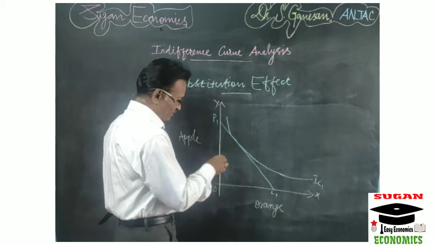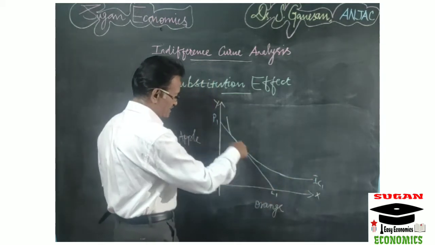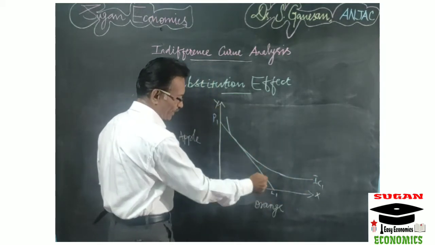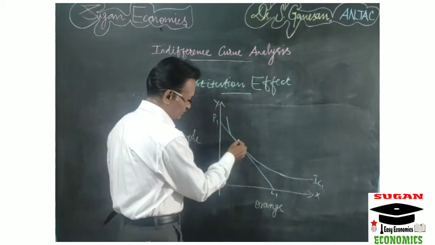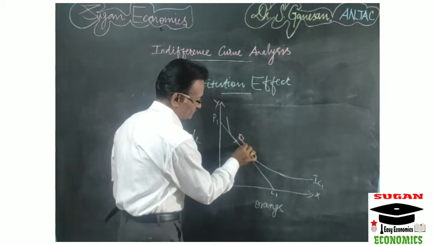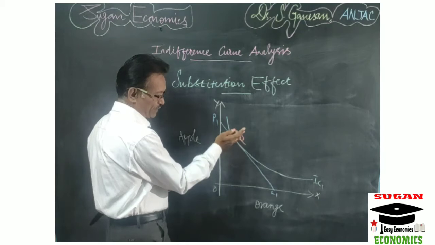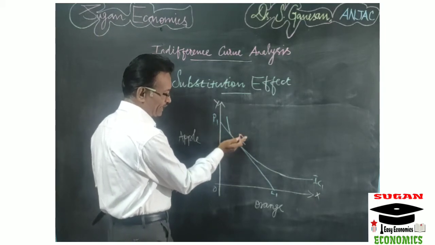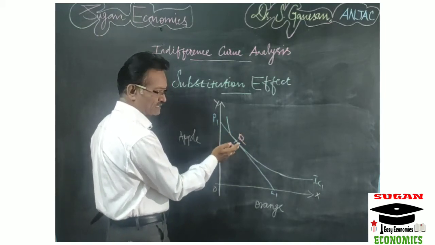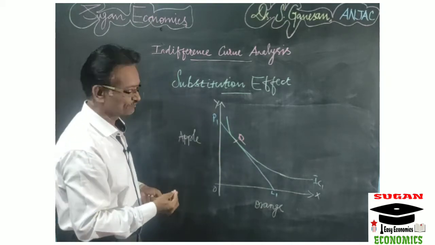So here the indifference curve IC1 is tangent to the price line P1 L1 at point Q. So Q is the equilibrium point, or at this point only the consumer is attaining the maximum level of satisfaction, right?